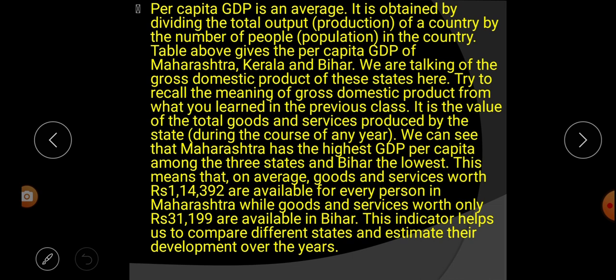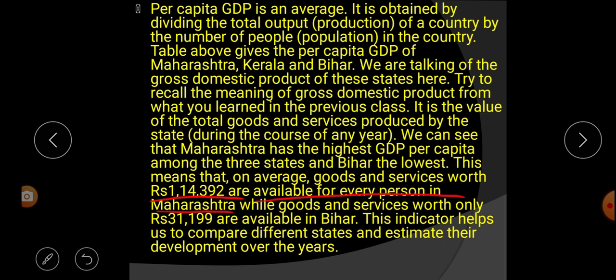GDP. We can see that Maharashtra has the highest GDP per capita among the three states and Bihar the lowest. So as we have discussed from the above table about Maharashtra, Kerala and Bihar, among these three states, Maharashtra has the highest GDP per capita and Bihar has the lowest GDP per capita. This means that on average goods and services worth 1,14,392 are available for every person in Maharashtra.